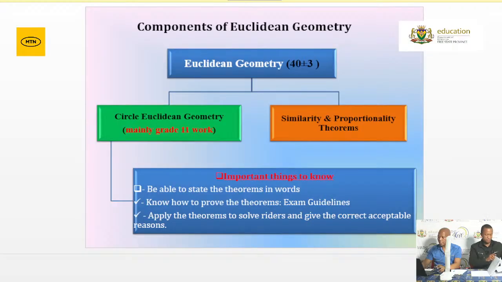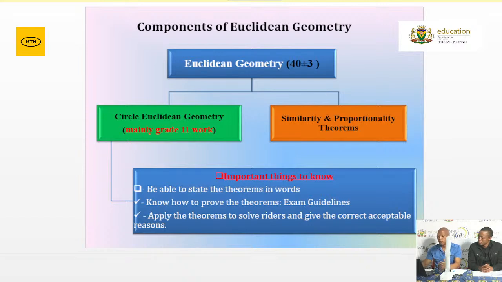Now, in terms of Euclidean geometry, remember we've got plus or minus 40 marks as we indicated earlier on. The second Euclidean geometry is mainly Grade 11 work, and then for Grade 12, we've got similarity as well as the proportionality theorem. What is important here is that you must be able to state the theorem in words. Very important, Grade 12. You must be able to state the theorem in words, because in some instances you'll be asked to complete the statement. If you are not ready, then you lose that 1 mark, which should be a knowledge mark on your side.